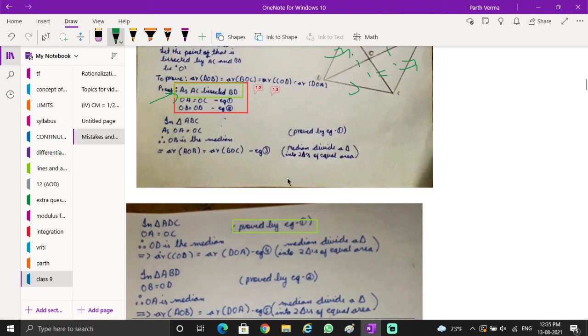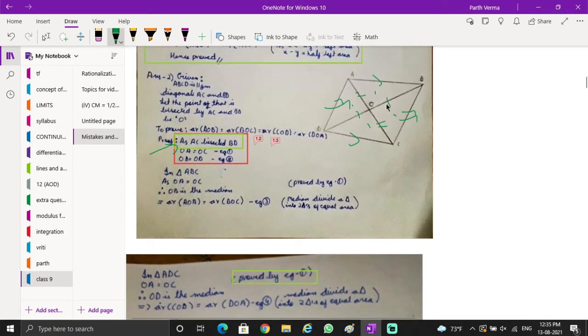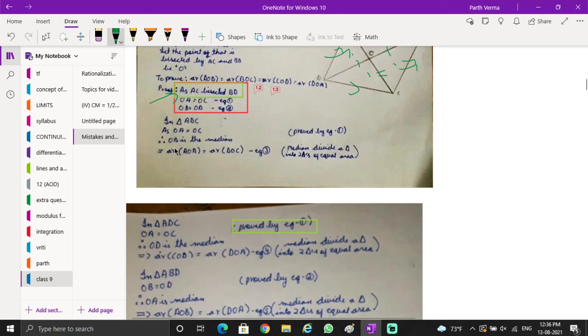Okay, and some of you made a mistake here. See, they all are getting bisected. So for an individual triangle here, for ABC, what is the median? Maximum of the class is writing OB is the median. I told you in two of the videos, we never name a median from the midpoint to the vertex. It is always named conventionally from B to O. Similarly, any perpendicular is named from B to O. Never from the midpoint to the vertex. It always starts from the vertex. This chap has not made this mistake.